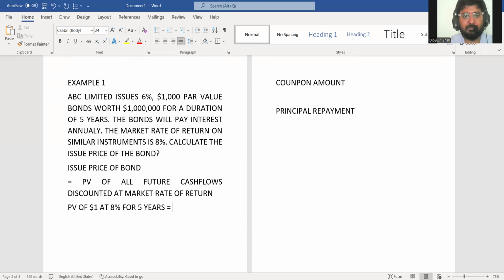The way I had taught you in the last class, please compute it with me. 1 divided by 1.08 equals first year, equals second year, equals third year, equals fourth year, equals fifth year. 0.68058. I'm taking 5 decimals. You can also take 3 or 4. So this is how you calculate PV.